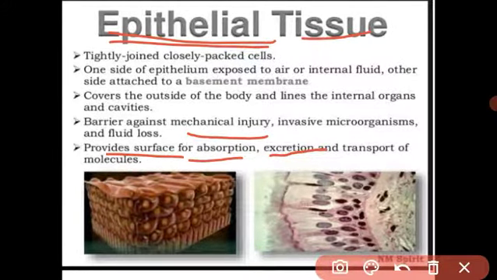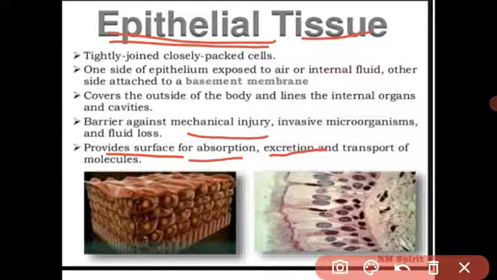Understood? What is the location and what is the main function? First, protection. Our skin protects us from the atmosphere. It also protects against injury. It also protects against microorganisms. Through the skin, microorganisms cannot enter inside our body.